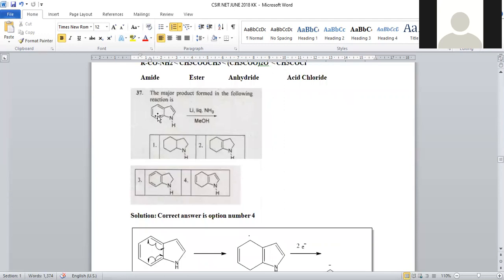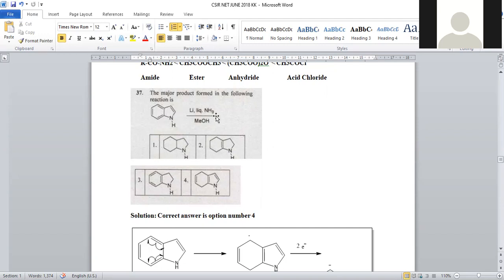Here we have two possibilities: reduction of the 6-membered ring or reduction of the 5-membered ring. This mainly depends upon the electron density of these two aromatic rings. It is a 6-membered, 6-pi electron system. It is a 5-membered, 6-pi electron system. That means 6 electrons delocalized over 6 atoms, and 6 electrons delocalized among 5 atoms. Where is electron density more? This 5-membered ring has more electron density. Hence we can see this is a pi excessive ring, and this is a pi deficient ring comparatively.